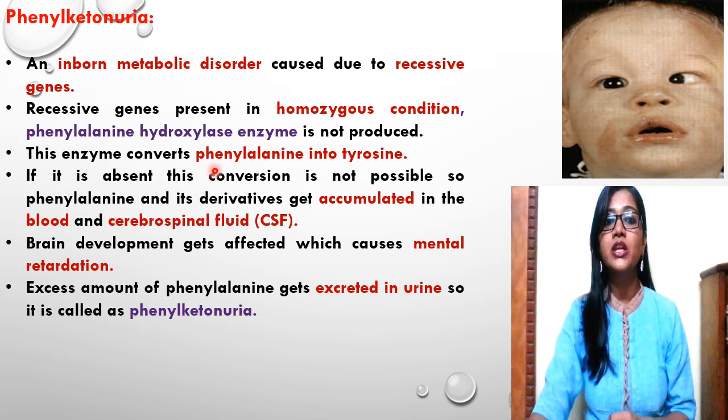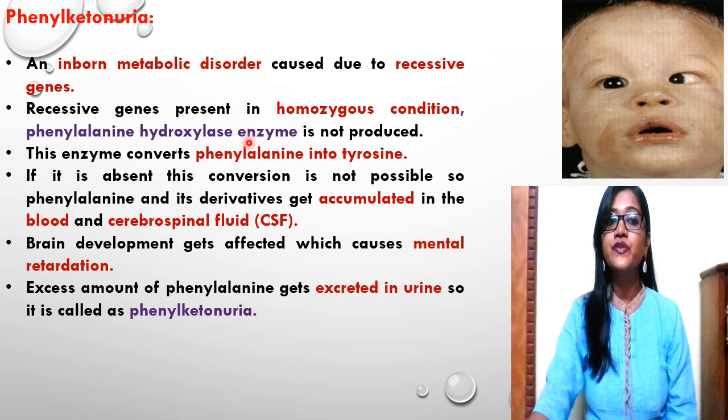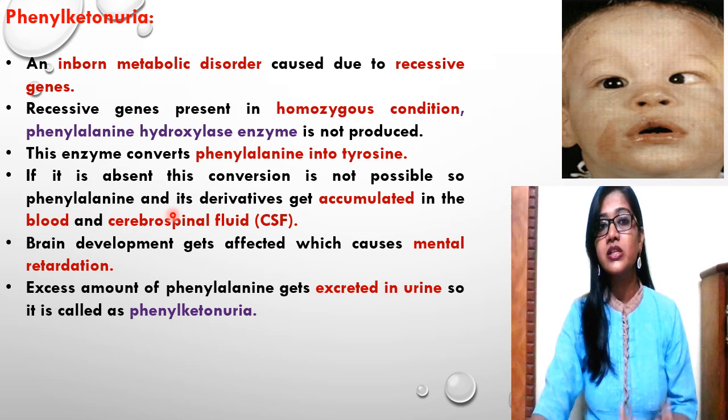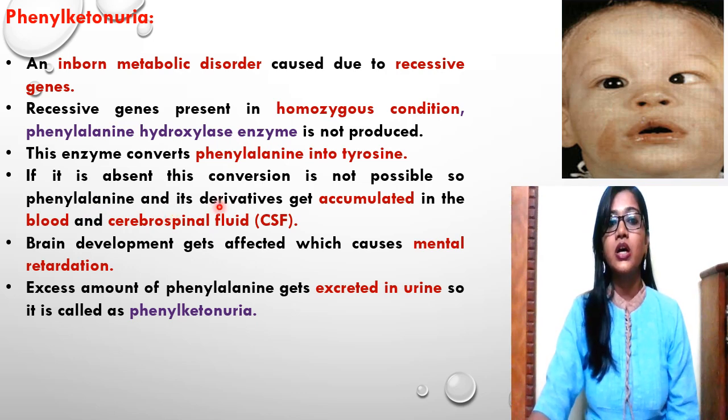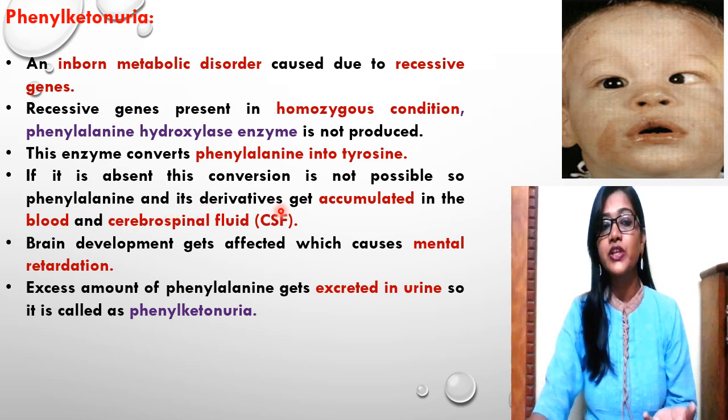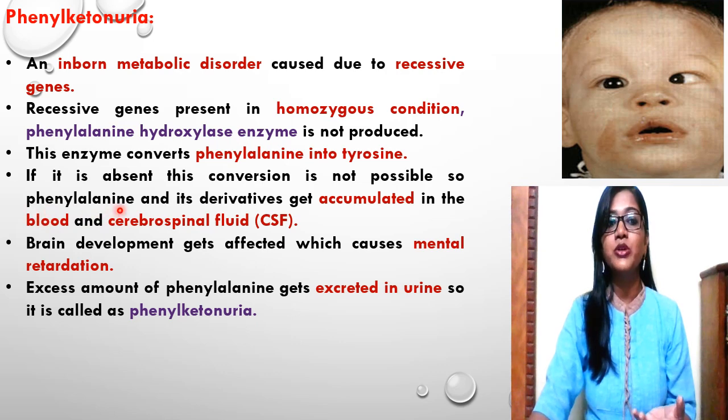So phenylalanine doesn't get converted into tyrosine. If this enzyme is absent, this conversion is not possible, so tyrosine is not formed. Phenylalanine and its derivatives get accumulated